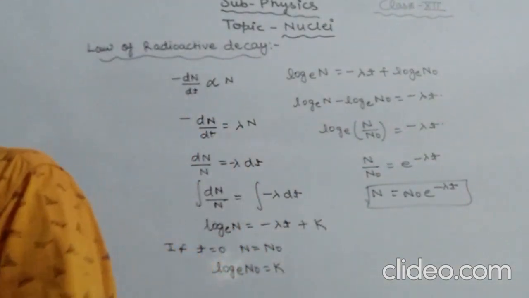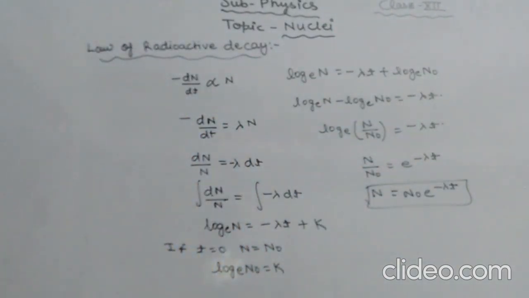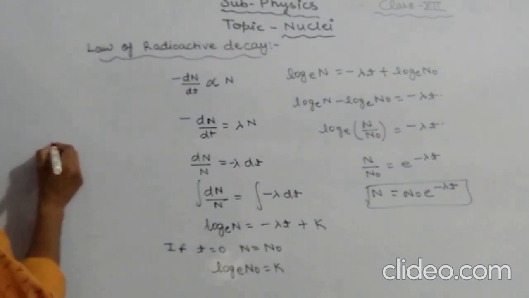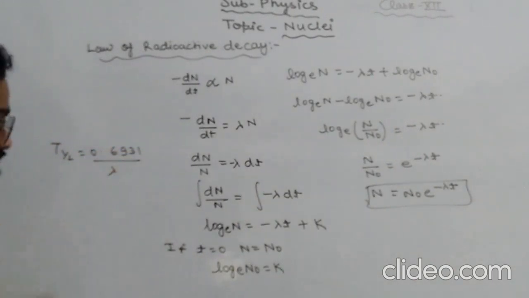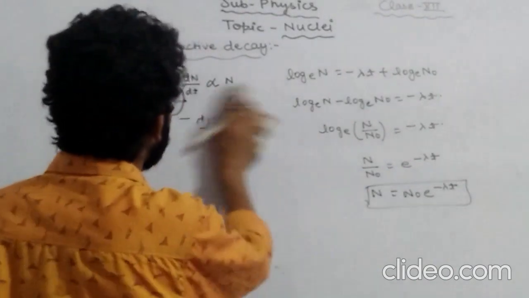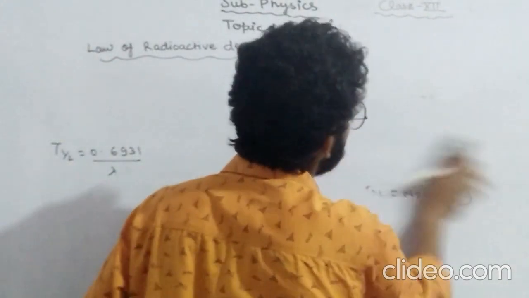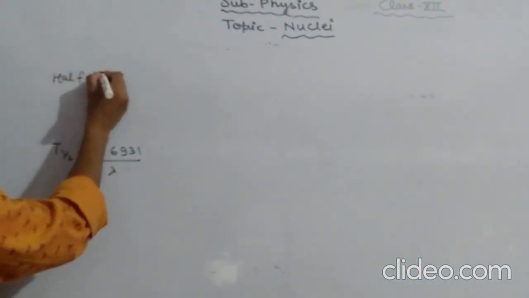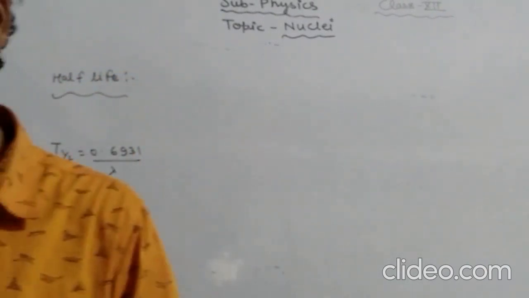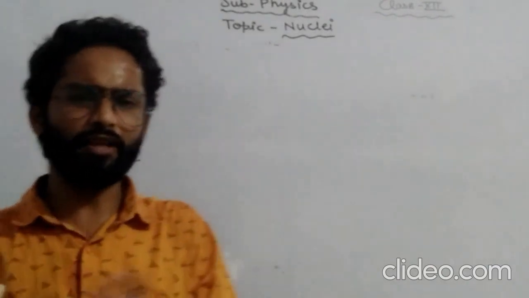Now moving further, there is another topic, the half-life of a radioactive element, written as T half equals 0.6931 upon lambda. What do you mean by half-life of a radioactive element? It is the time during which half of the nuclei of the radioactive substance disintegrate. As is clear from the name, that is half-life.